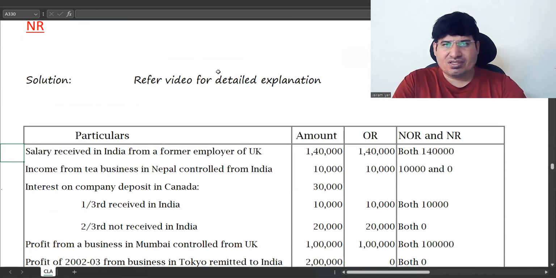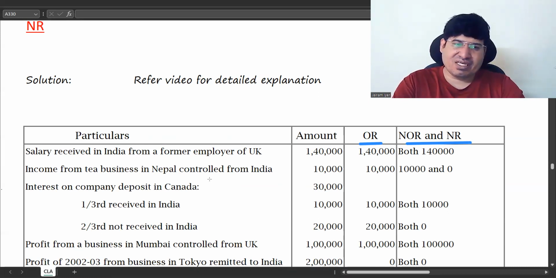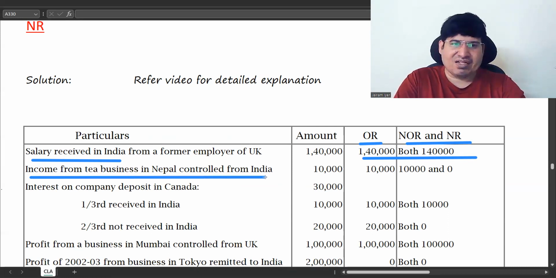Okay. So it is salary which is received in India, correct? We are receiving something in India, taxable for all. So just write it like that. OR, NOR, NR. For NR you can make a separate column. For all three, whether taxable or not, we have to see. Here itself, if you see, received in India, you don't have to see anything. Taxable for all. Okay. Second is income from tea business in Nepal, controlled from India.